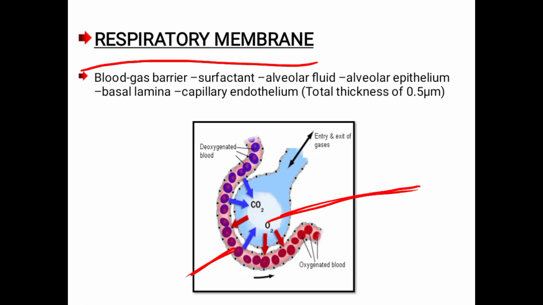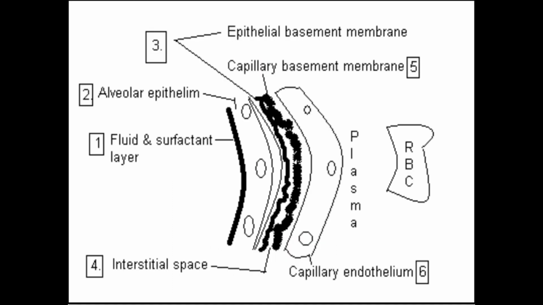So whenever oxygen enters here, it gets diffused into the RBC cells present in the blood. At the same time, the carbon dioxide from the RBC cells gets exchanged with the oxygen. So carbon dioxide and oxygen. Now you will see how the respiratory membrane is formed.